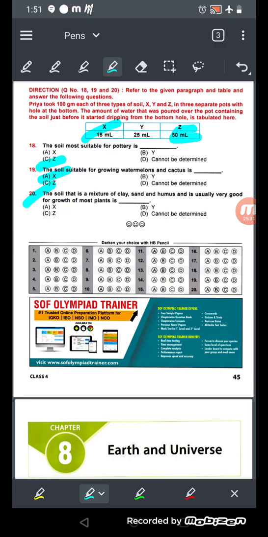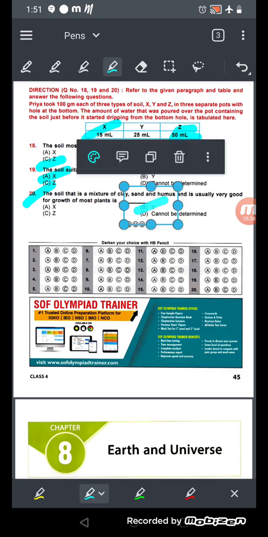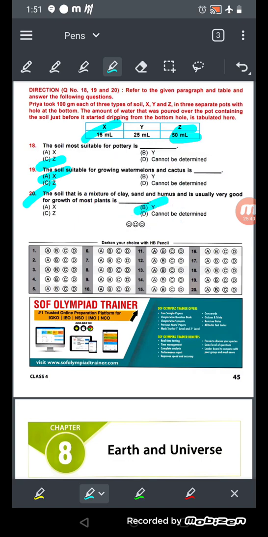Okay. Now number 20. The soil that is a mixture of clay soil, sand and humus is usually very good for the growth of most plants, and it will be Y, because see, it has 25 milliliter of water, which means it is a combination of all the soil. It is a combination of clay, sand and humus.